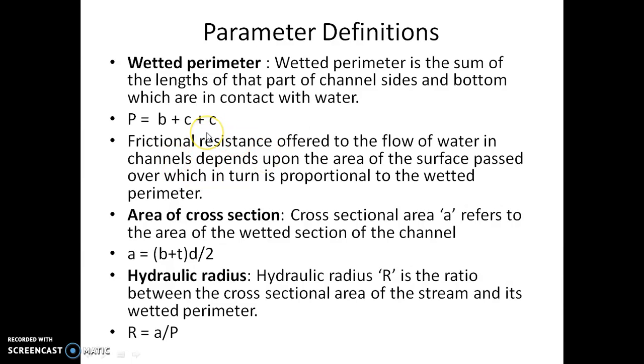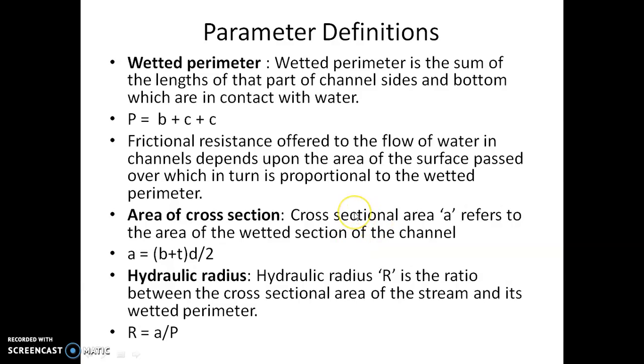So the wetted perimeter plays an important role: it offers resistance because the flow is touching this rough surface and then has to move forward. Therefore, the wetted perimeter plays a crucial role in advancing the flow. Next definition is the area of cross section. Cross sectional area, small a, refers to the area of the wetted section of the channel.